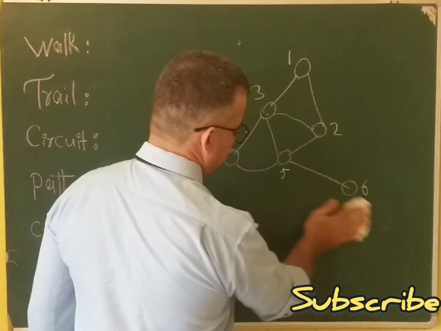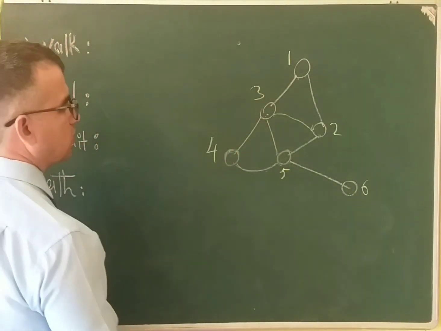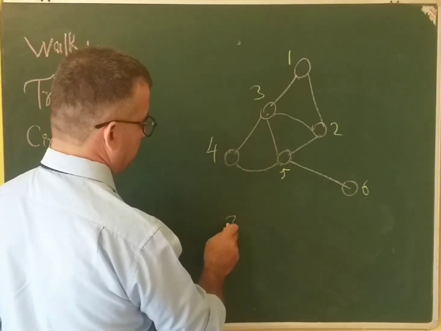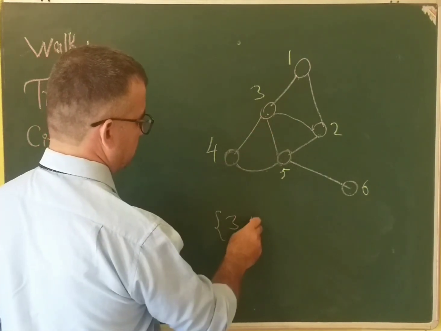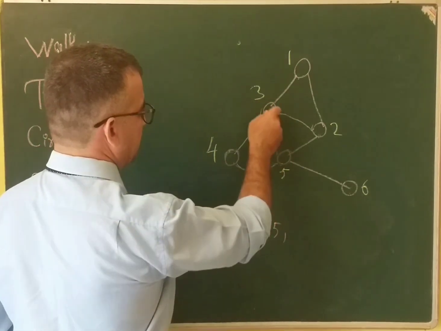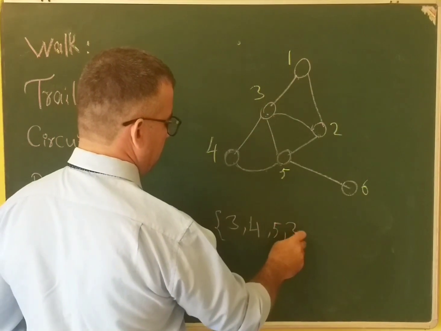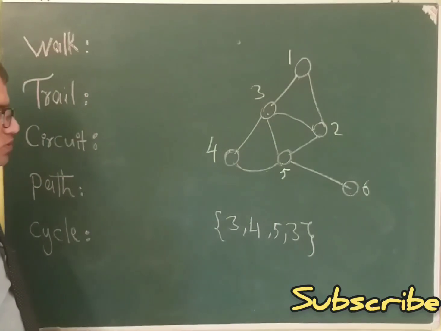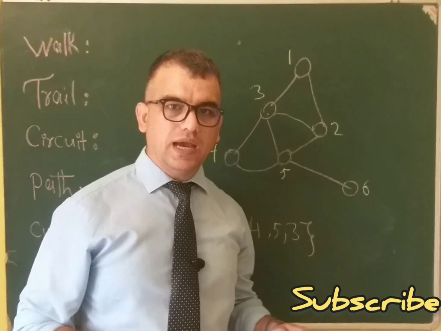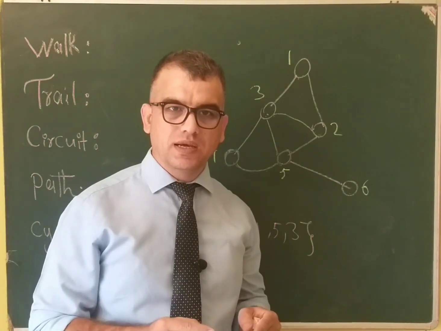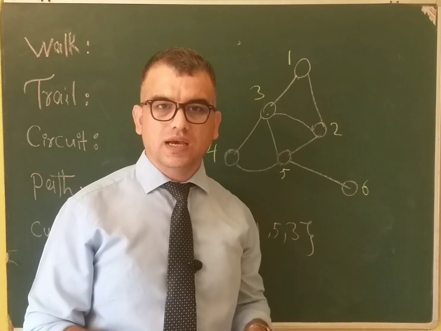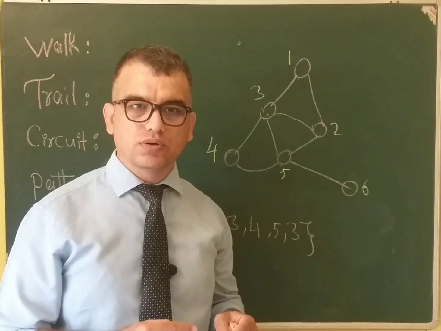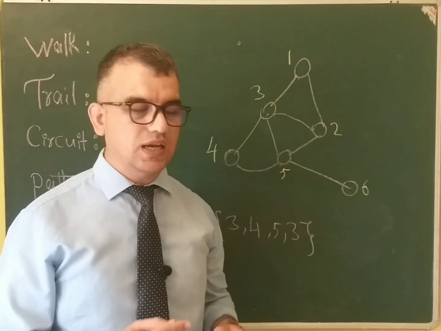For example, a cycle of this graph is, if I start from vertex 3, then vertex 4, vertex 5, and again come to vertex 3, it is a cycle in this graph. A cycle means it is a path whose start and end vertices are the same. If the start vertex and end vertex of a path coincide, then we can say it is a cycle of a graph.